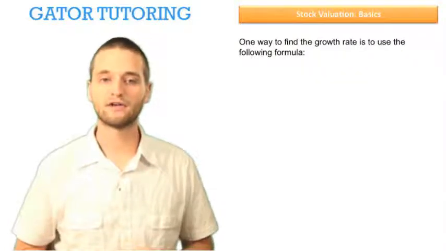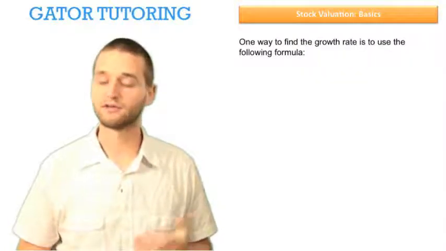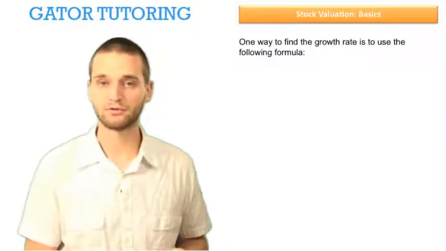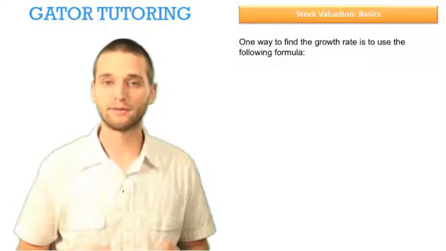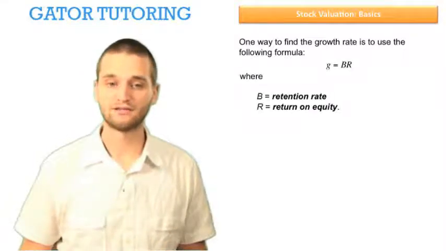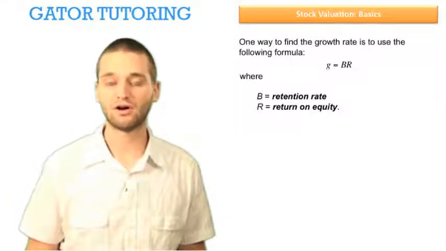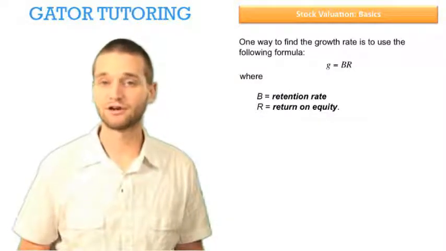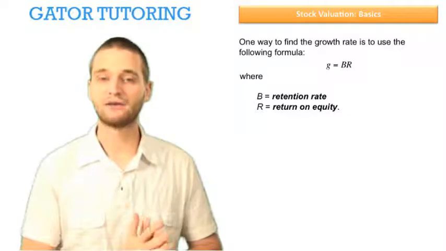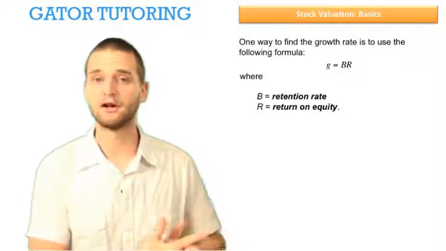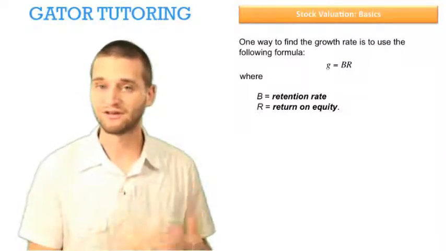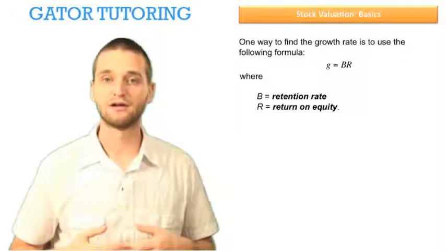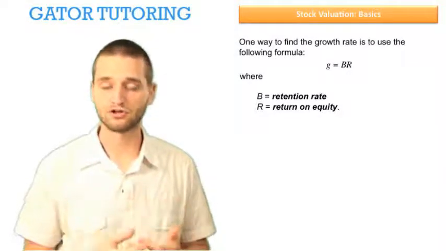So one way to find the growth rate is to use the following formula. It could be given, as it was in the last example, we were just told the growth rate was 2%, but also we can use this formula to find the growth rate. The growth rate equals b times R, where b is the retention rate and R is the return on equity. This return on equity is different than the required rate of return on equity that we were using for a discount value. This is actually a statistical measure that talks about some of the performance measures of the company.